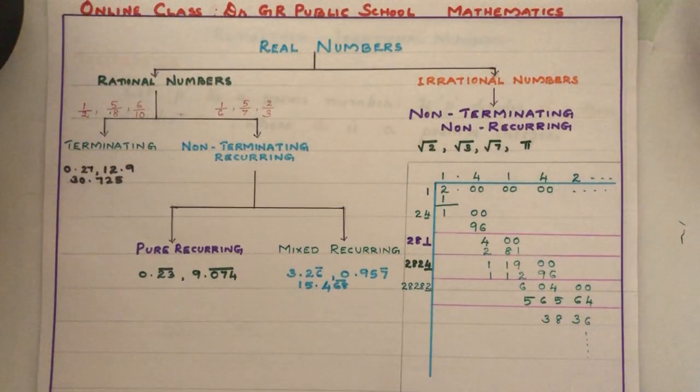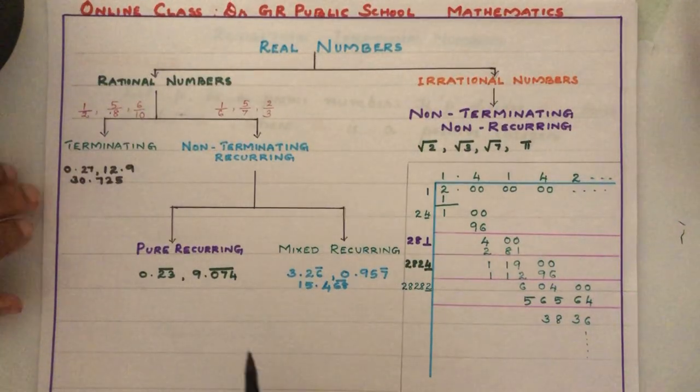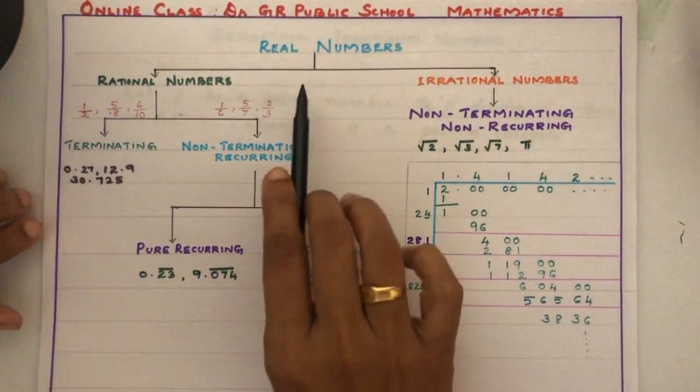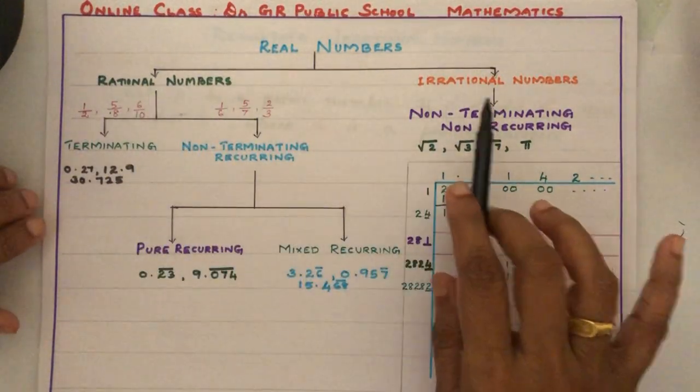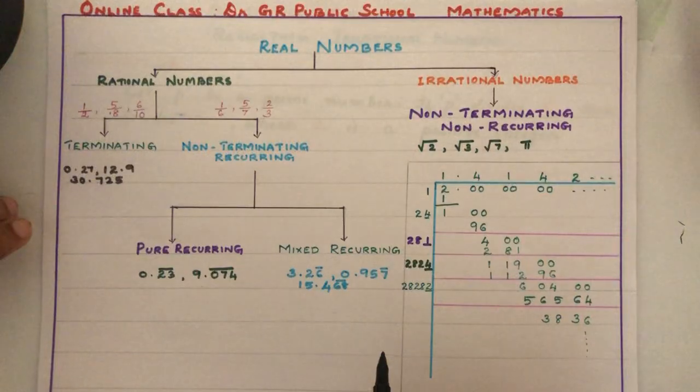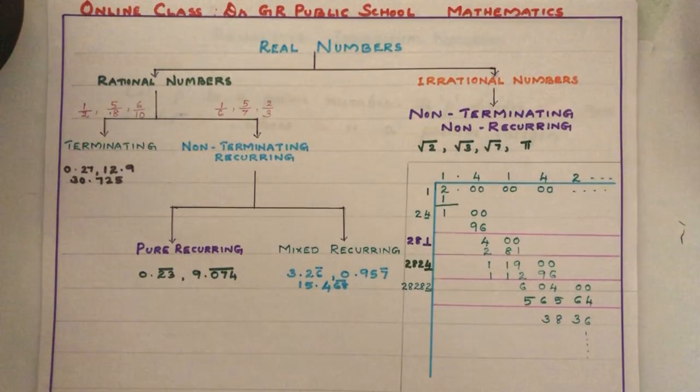What are irrational numbers and what are rational numbers, all that we have discussed in previous videos. Anyway, now look at this. Real numbers are divided into two: rational numbers and irrational numbers. And in 9th standard you have studied every real number can be represented as a decimal number.